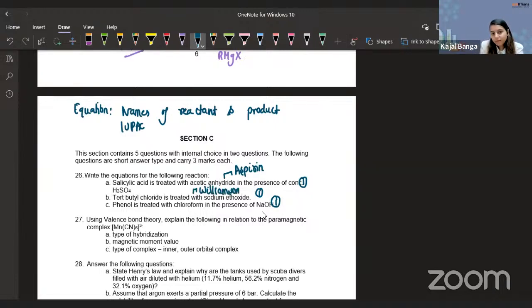Williamson, but since this is a 3-degree alkyl halide, so rather than undergoing substitution, this will undergo elimination. Don't forget this. Then phenol is treated with chloroform. Oh, come on, Reimer-Tiemann reaction.